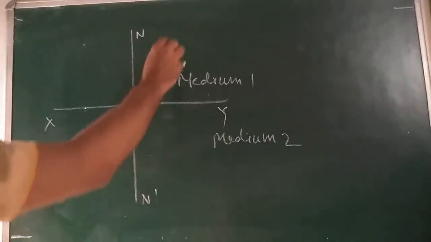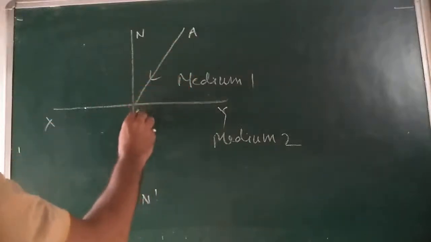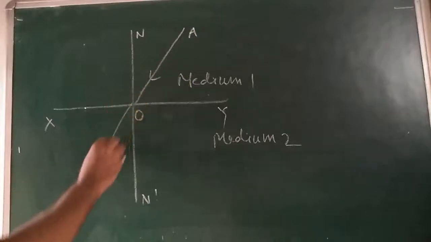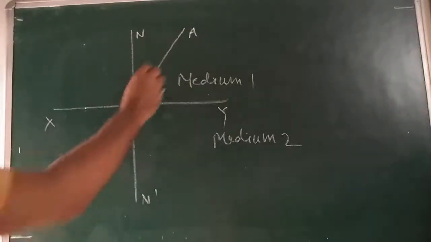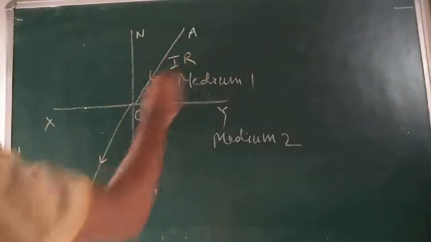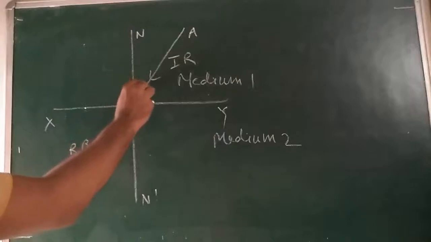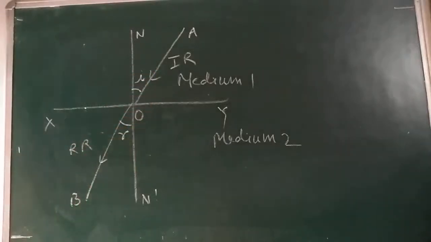Incident ray AO coming from one medium enters into another medium. Say it is refracted like this, and goes along B. This is our incident ray. This is our refracted ray. Suppose here the angle of incidence is I and here the angle of refraction is R.